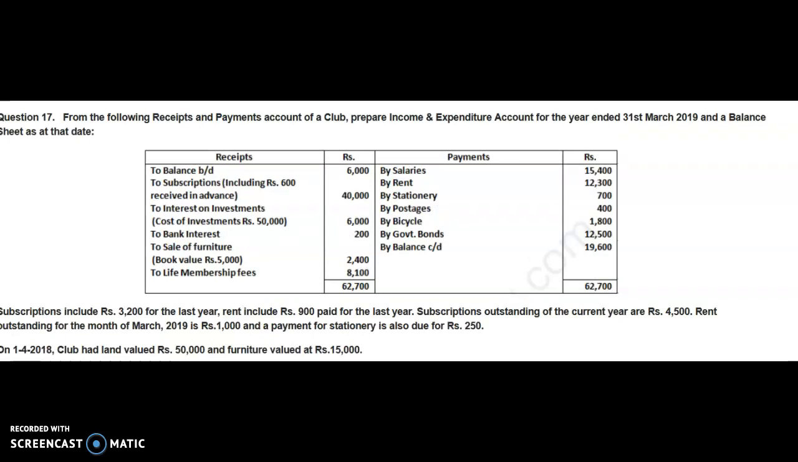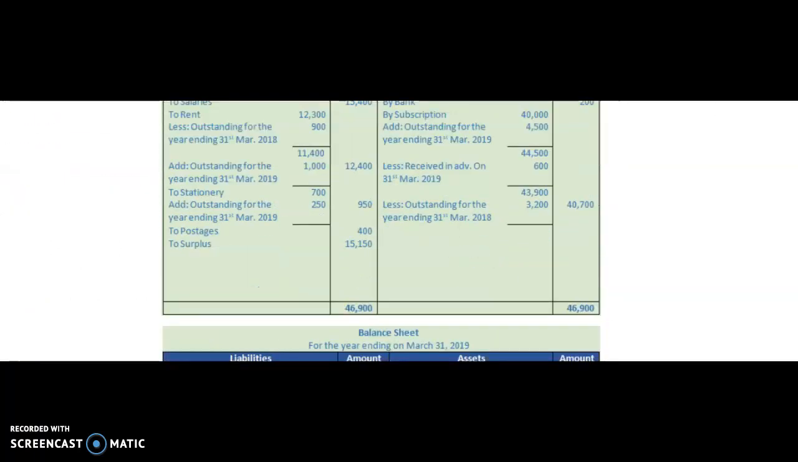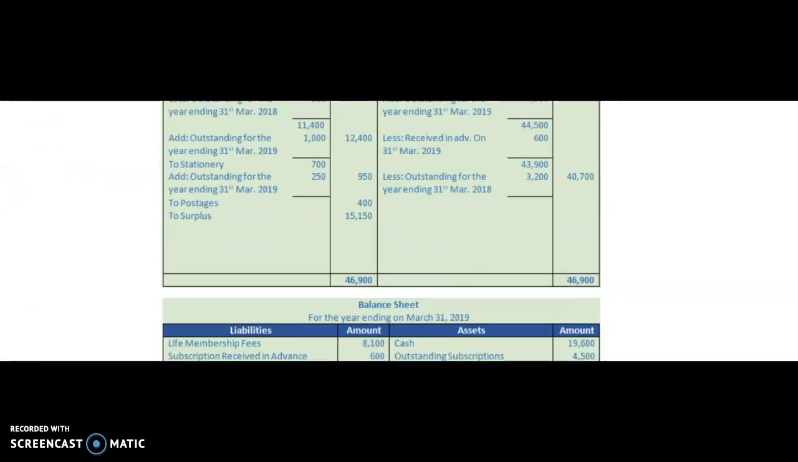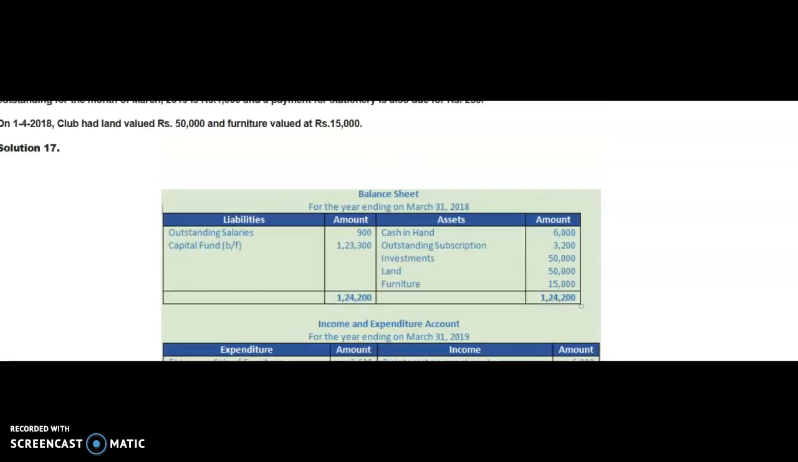For stationery again there is an adjustment. Payment for stationery is also due for rupees 250. What does it mean? That it is outstanding at the end of the year. Actual payment made was 700, but still rupees 250 is outstanding. So we will add the outstanding for the year ending 31st March. So the total amount of stationery will be shown here as 950.